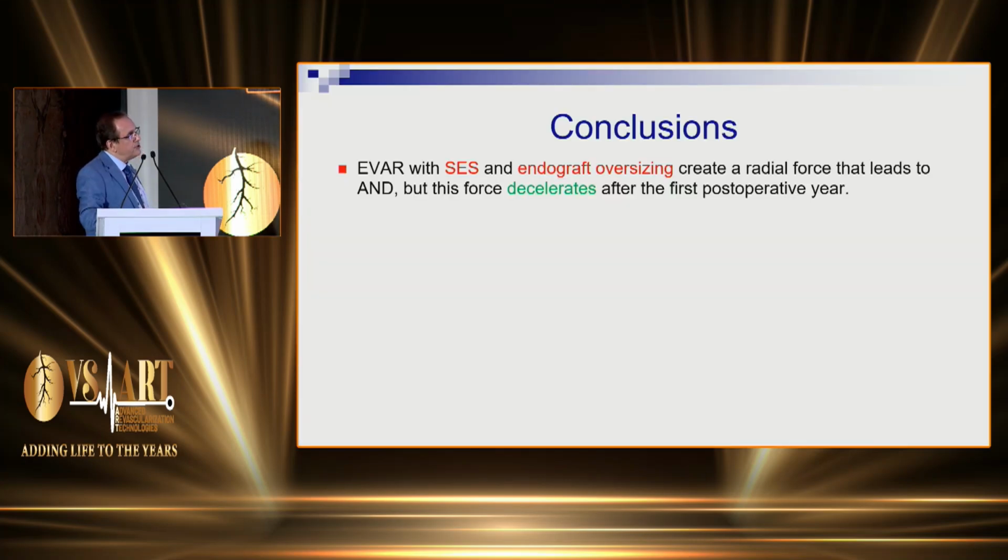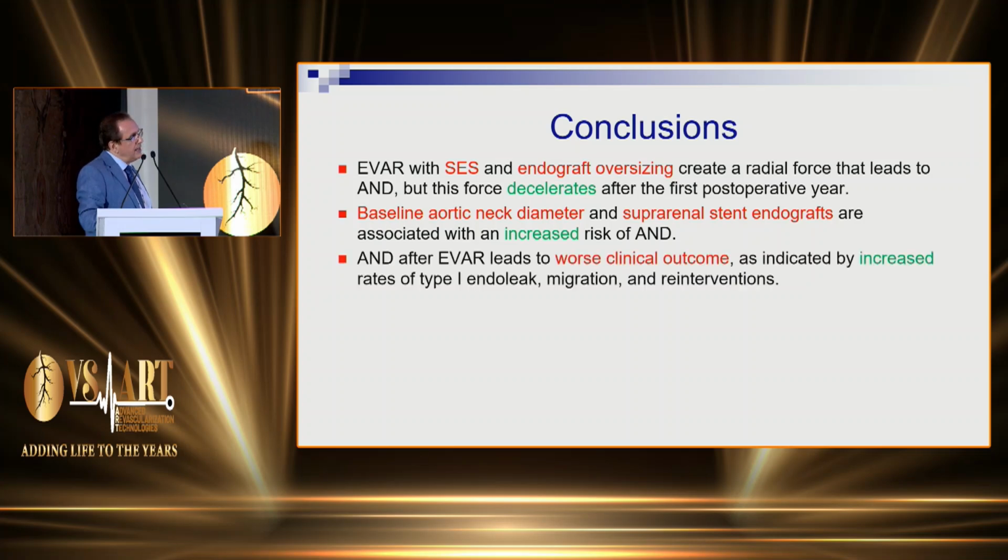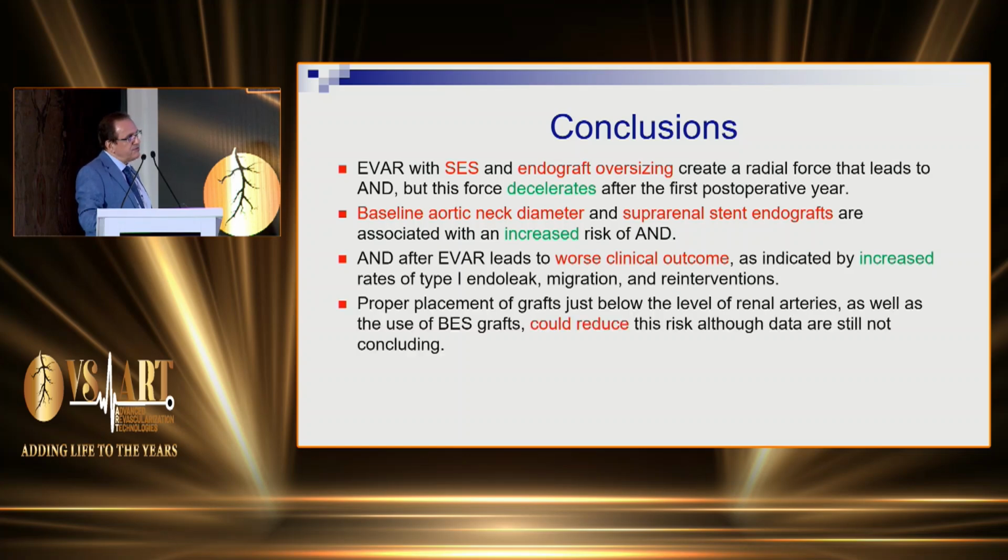So, conclusion: EVAR with a self-expandable stent and endograft oversizing creates a radial force that leads to aortic neck dilatation, but this force decelerates after the first year after EVAR placement. A baseline aortic neck diameter of more than 28 and a suprarenal stent endograft are associated with an increased risk of aortic neck dilatation. Neck dilatation after EVAR leads to worse clinical outcomes, as indicated by increased type 1 endoleak, migration, and reinterventions. Proper placement of the graft just below the renals is very important, and using a balloon expandable stent can reduce the risk of neck dilatation and type 1 endoleak in the future.